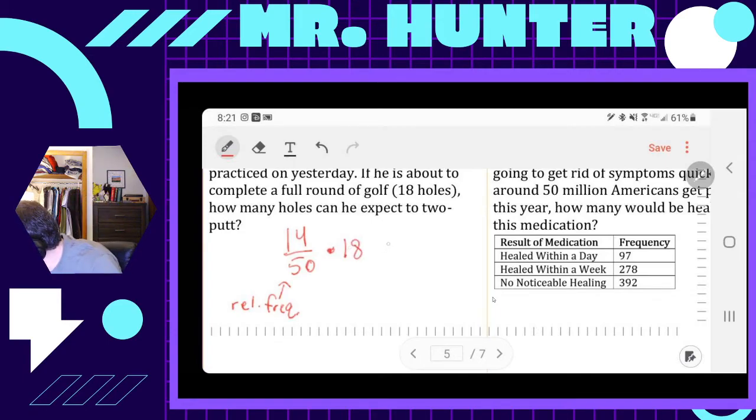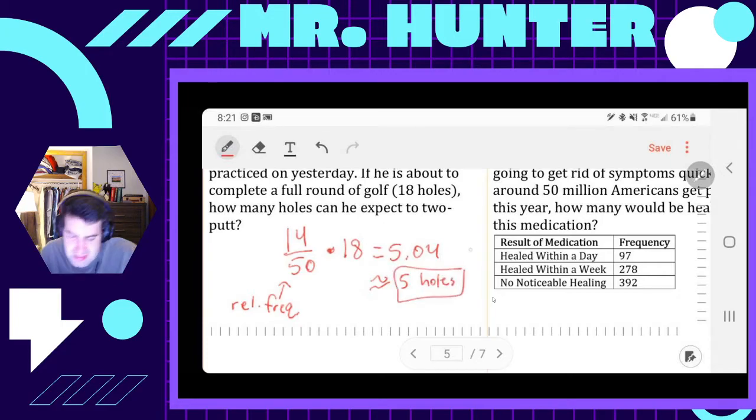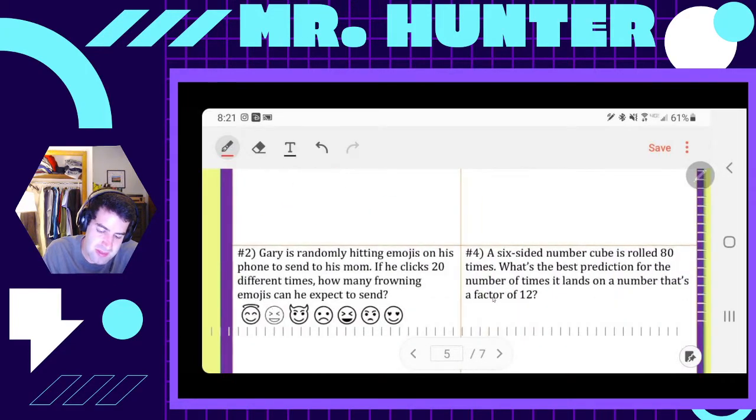So I'm actually just going to type that in. 14 out of 50 times 18, and I got an answer of 5.04, so about 5 holes. See, these aren't bad. You just take the relative frequency and multiply by the total.